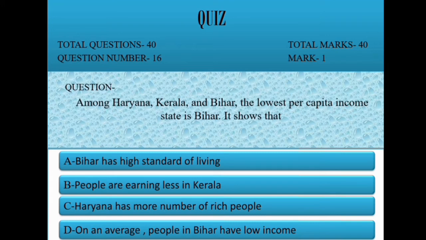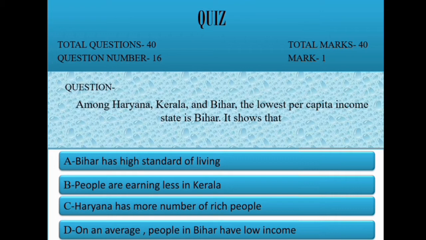Question 16. Among Haryana, Kerala and Bihar, the lowest per capita income state is Bihar. It shows that option A. Bihar has high standard of living. B. People are earning less in Kerala. C. Haryana has more number of rich people. D. On average, people in Bihar have low income. Correct option is D. On average, people in Bihar have low income.